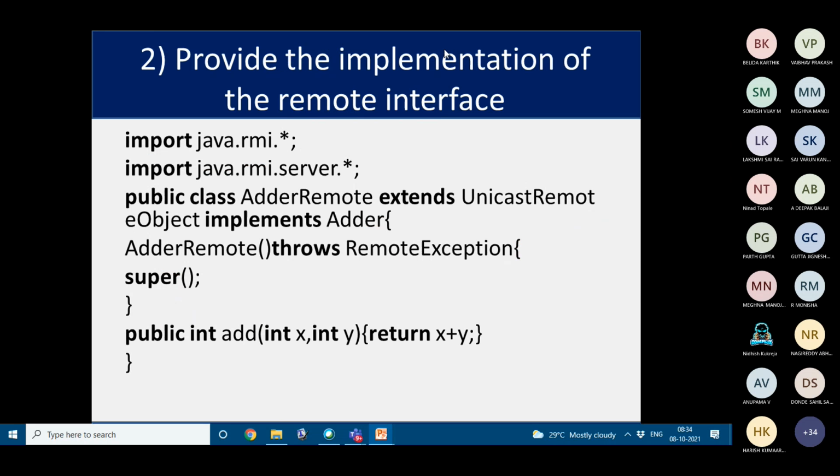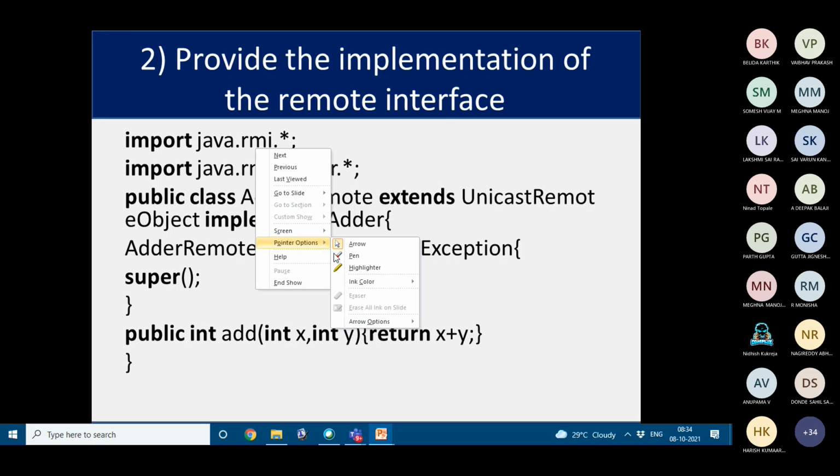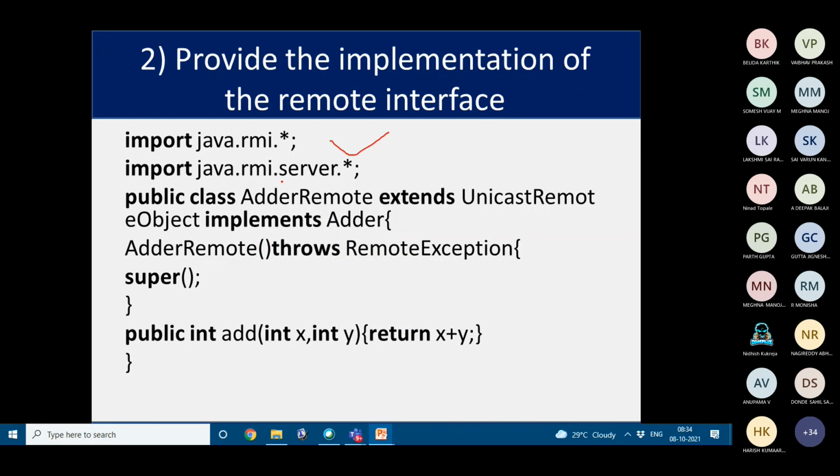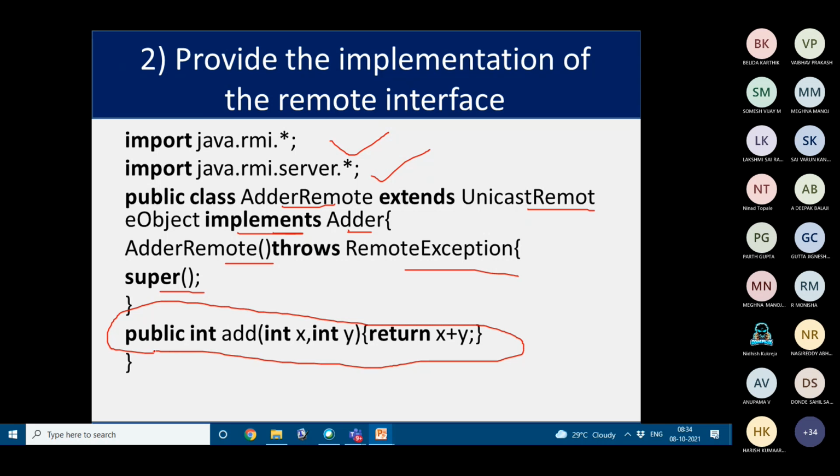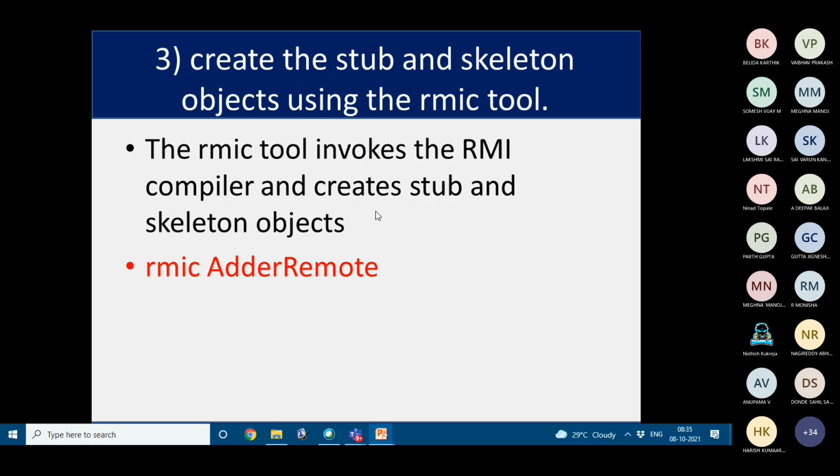Then we have to implement the remote interface. For that, import java.rmi.* and java.rmi.server.*. Public class AdderRemote extends UnicastRemoteObject implements Adder. So these names you can modify, but these are the keywords. Then AdderRemote throws RemoteException here. Then this is the function that we want to implement: public int add(int x, int y). We need to return the sum of these two values x and y.